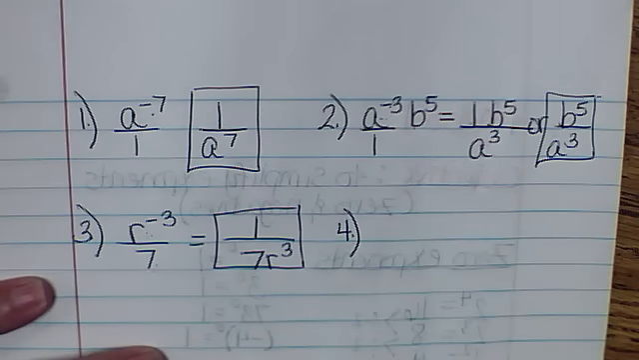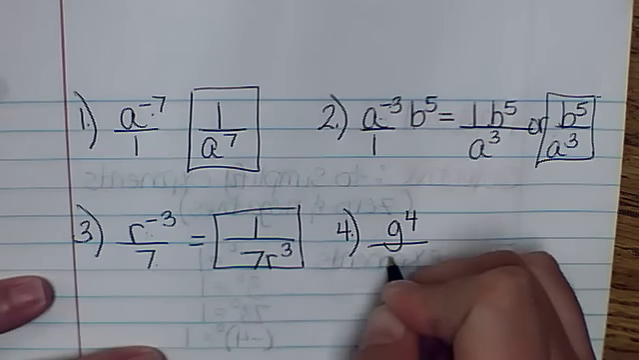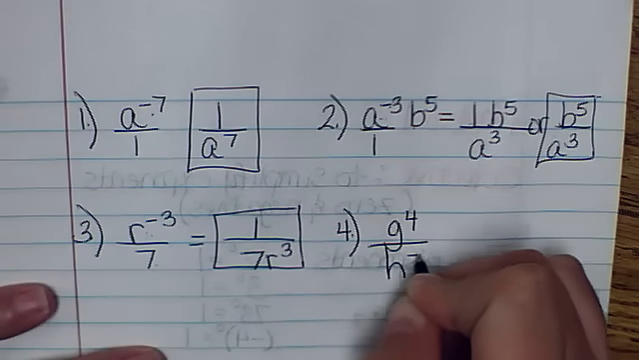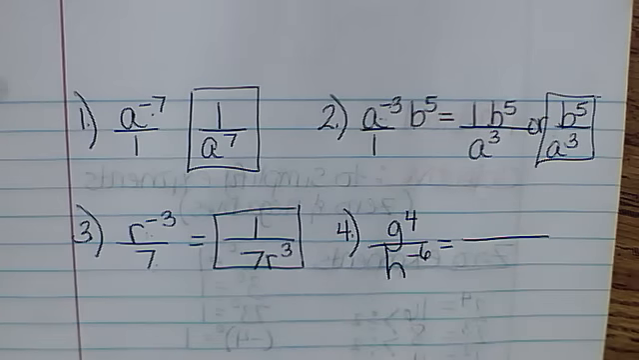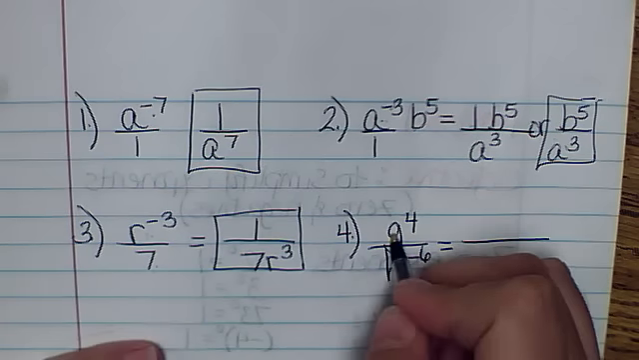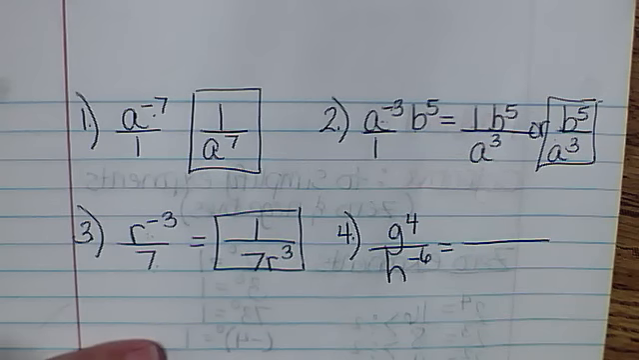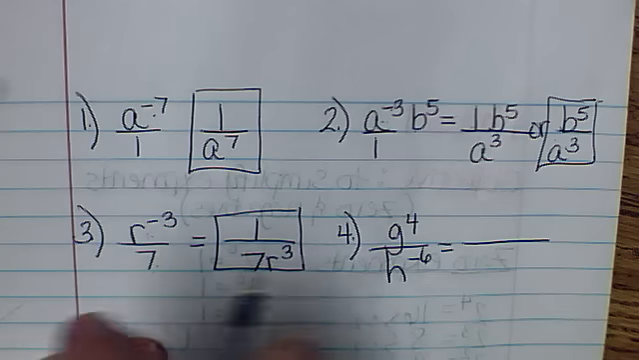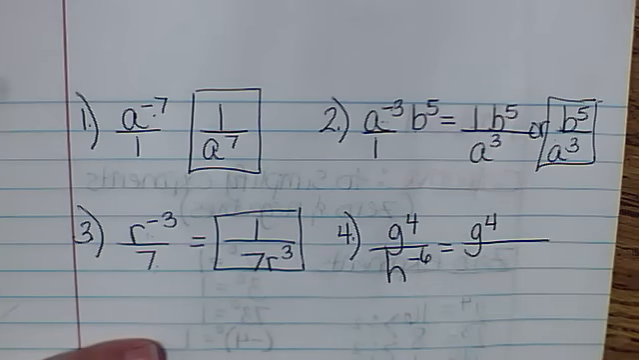So problem number 4. g to the 4th over h to the negative 6. These things are separate. You have to look at them that way. Let's look at this g to the 4th. G to the 4th has a positive exponent. Positive is good. Positive means it can stay where it is. So it's going to stay g to the 4th.